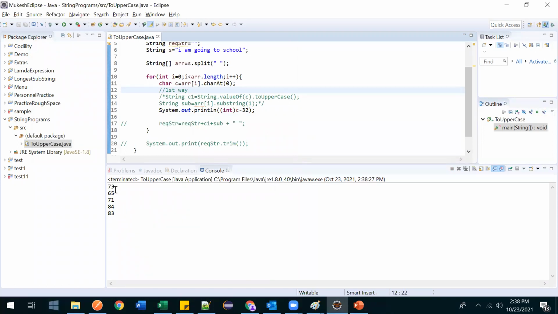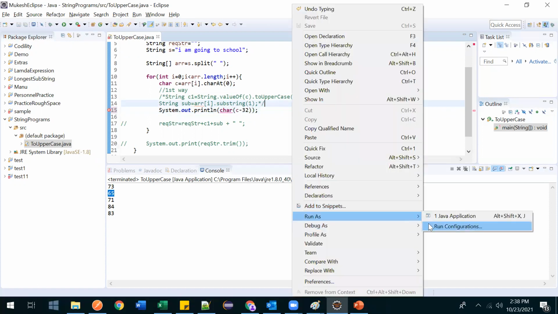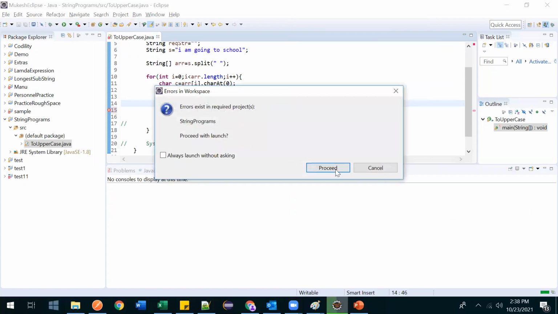Now we are getting 73, 65 for capital A, right? So now we are getting the actual values. Now we have to convert this ASCII value to a character, then the uppercase will get printed. Just I have casted that.